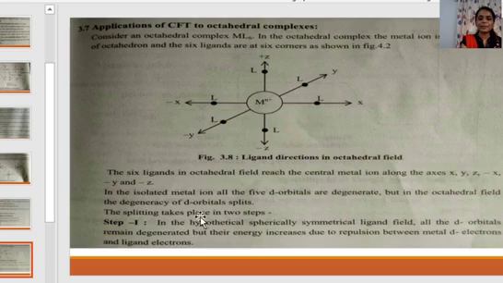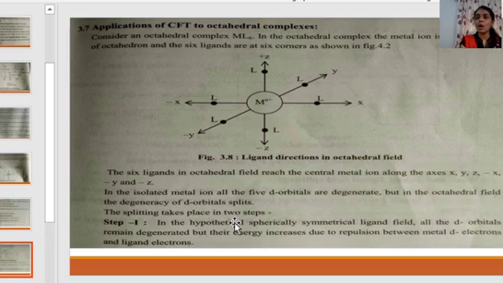This splitting takes place in 2 steps. Step 1. In the hypothetical spherical symmetrical ligand field, all the d orbitals remain degenerate, but their energy increases due to repulsion between the metal d electrons and the ligand electrons. Hypothetical spherical symmetrical ligand field. Hypothetical means that it is an imaginary field.